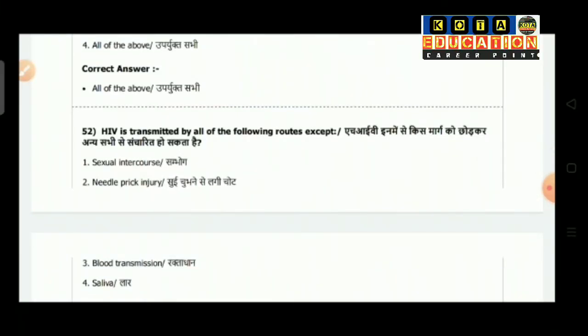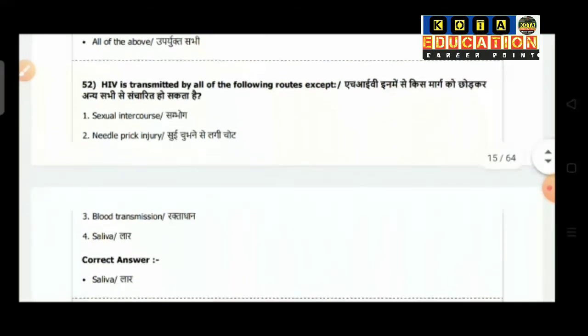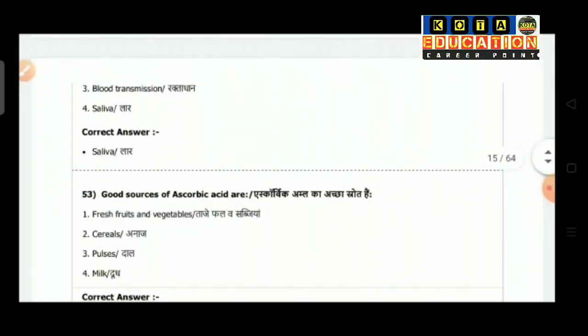Question number 52: HIV is transmitted by all the following routes except. Option 1 is sexual intercourse, option 2 needle prick injury, option 3 blood transmission, option 4 saliva. So the correct answer is saliva.